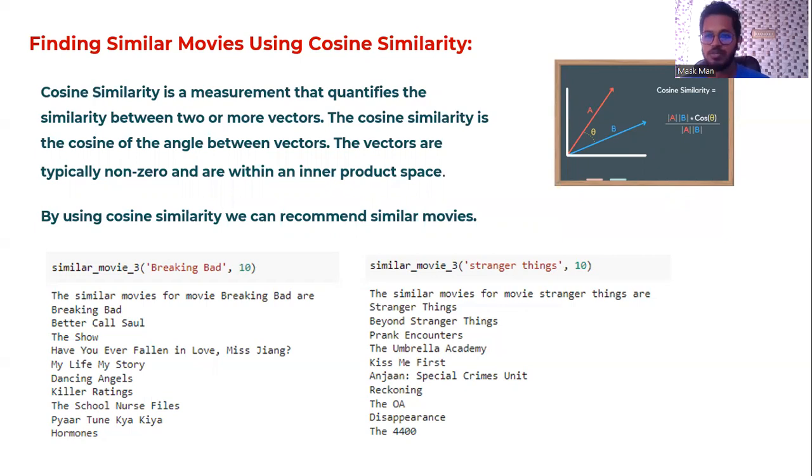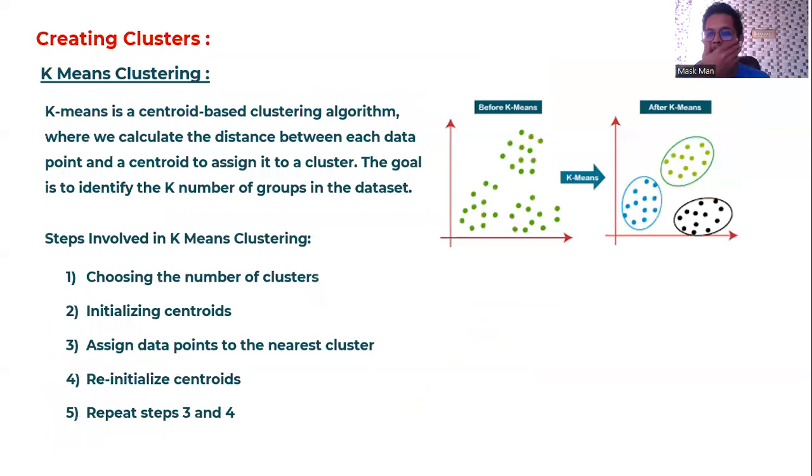By using cosine similarity, I created a function which takes a title and the top number of similar movies. If you see here, for similar movies to Breaking Bad with 10, it gives the 10 movies which are similar to Breaking Bad, like Stranger Things. After cosine similarity, I started to fit the data into the clustering algorithms.